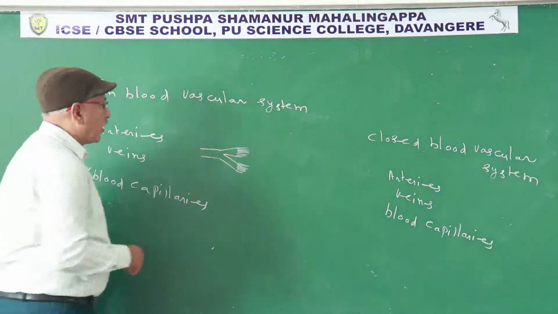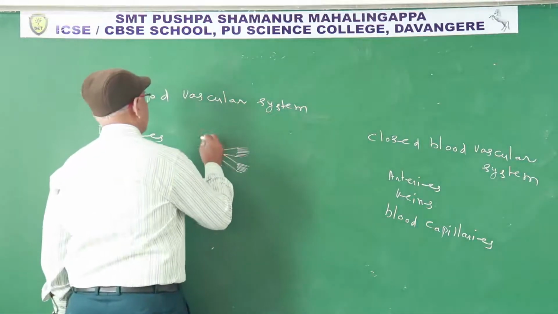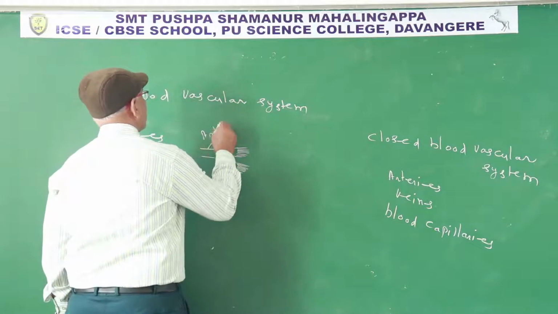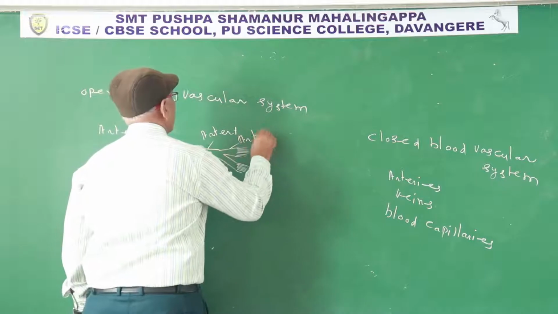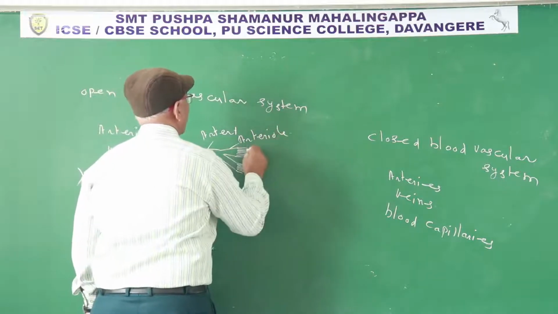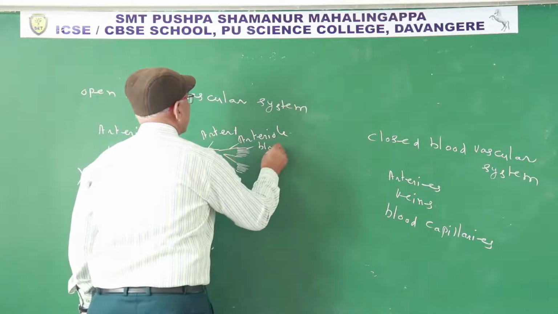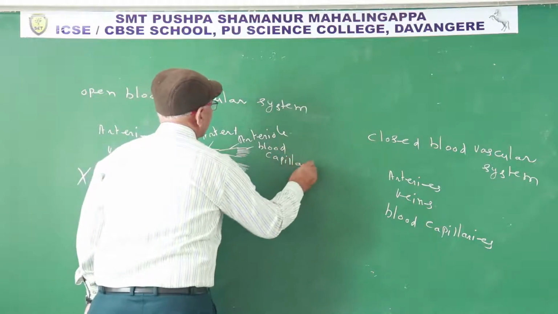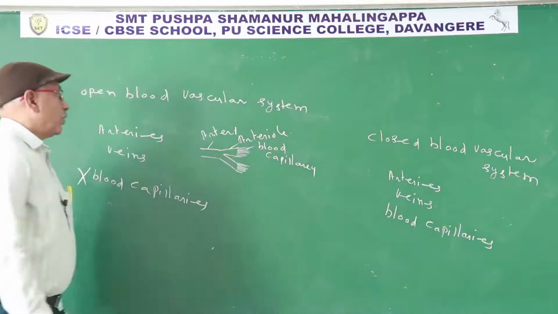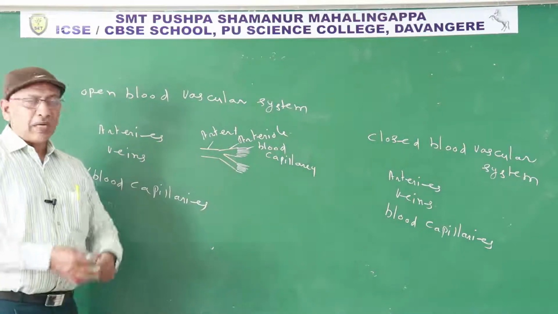So an artery divides into arterioles, and an arteriole into blood capillaries. So arteries end with blood capillaries.